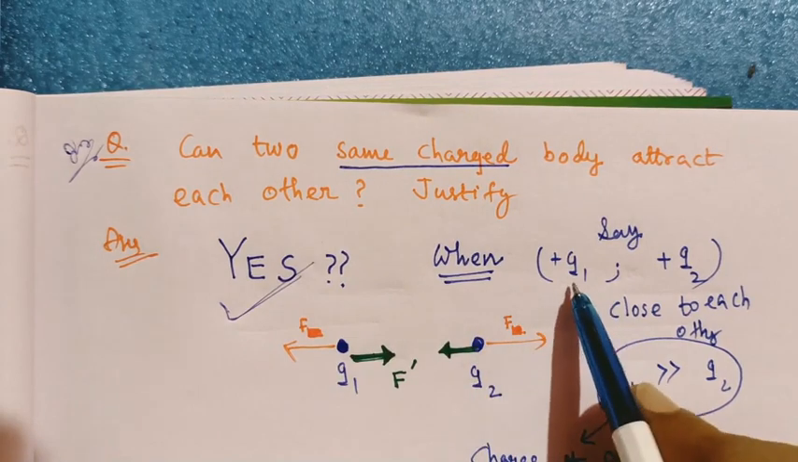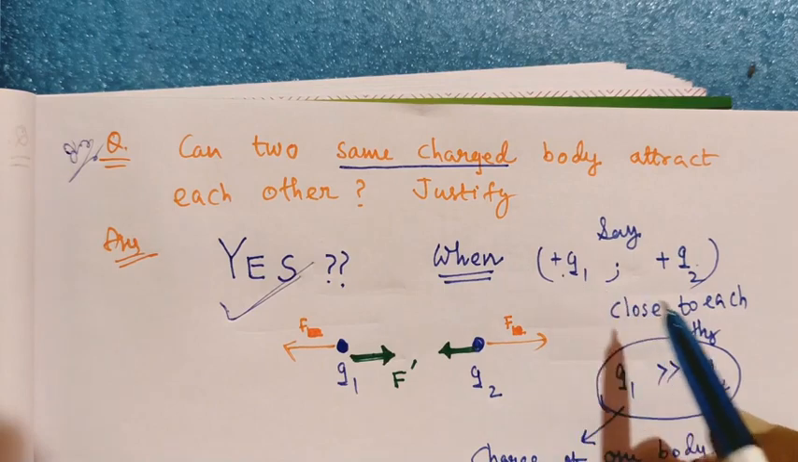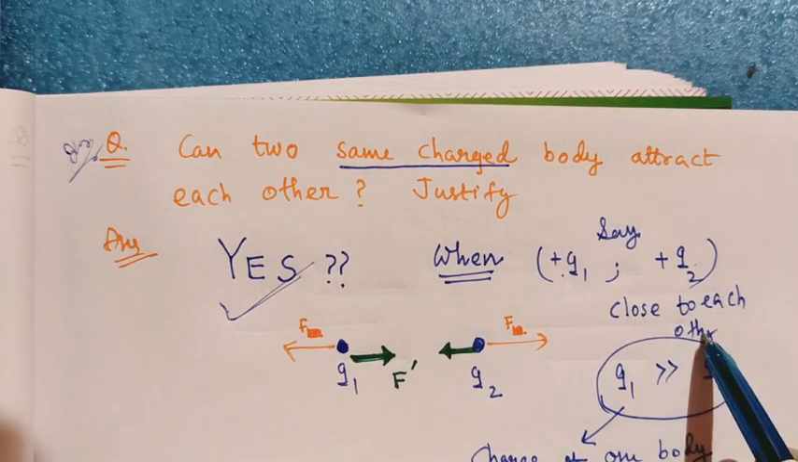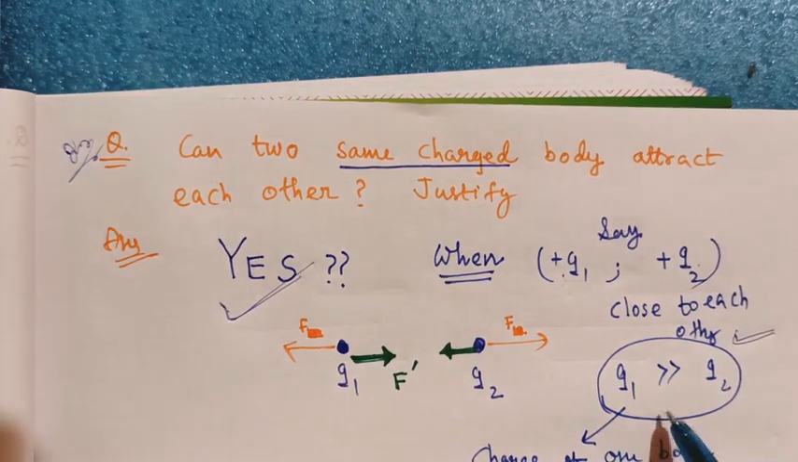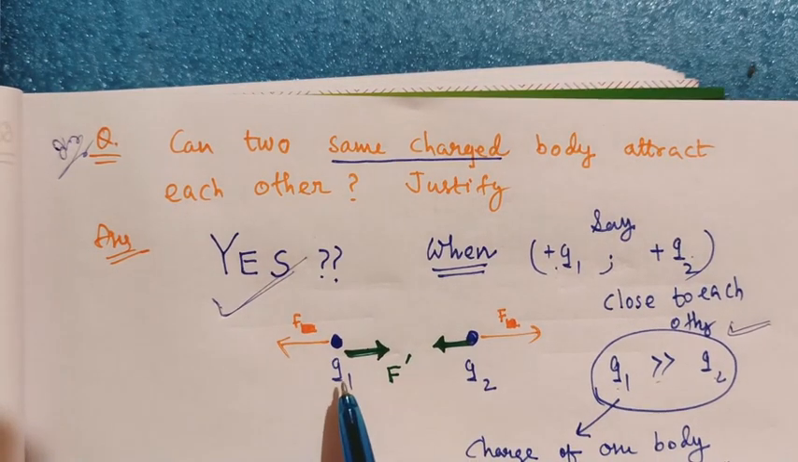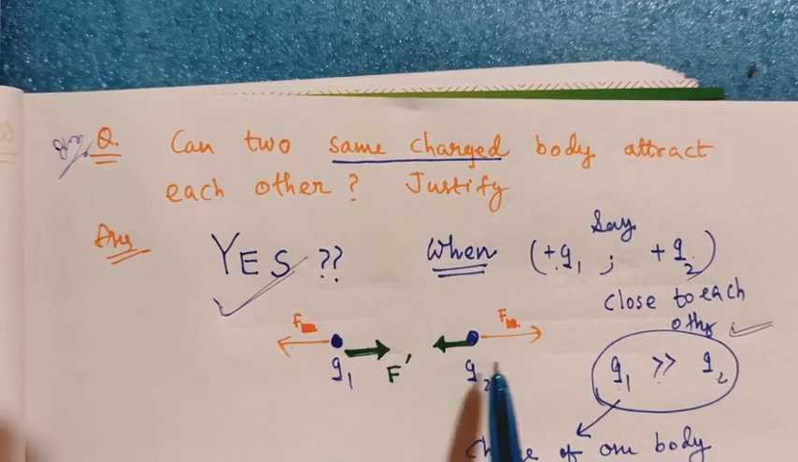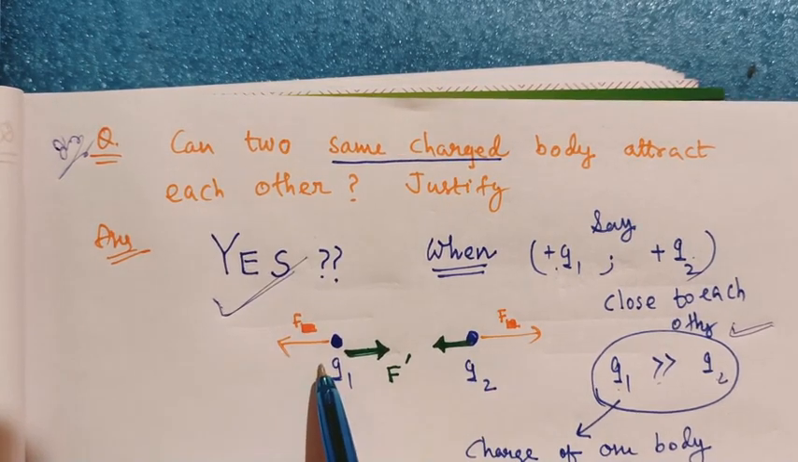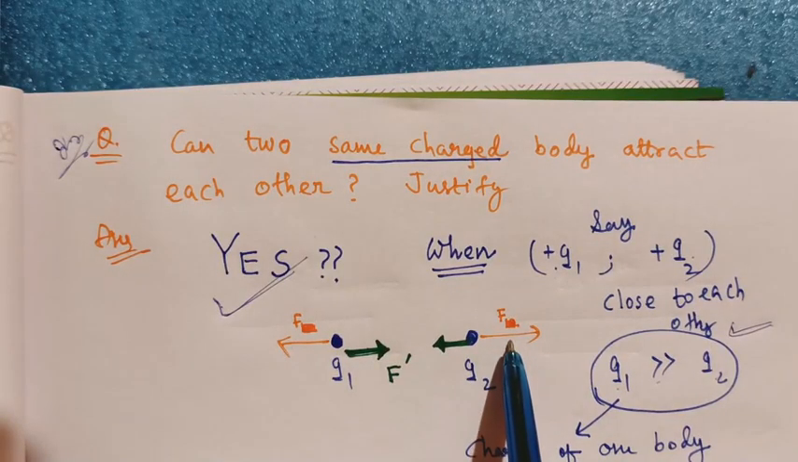You see here there are two charged bodies, plus Q1 and plus Q2, and they are very close to each other. This condition should be maintained: very close to each other. Another condition is that Q1 must be very much greater than Q2. Now you see the picture. Here Q1 is here, Q2 is here. Usually a repulsive force is in between them. It is marked by red pen. Usually repulsive electrostatic force is there.